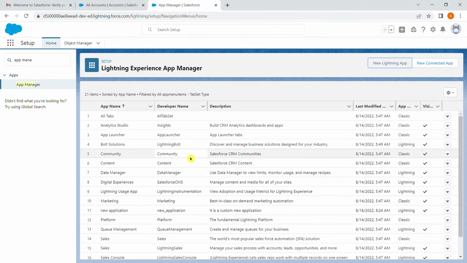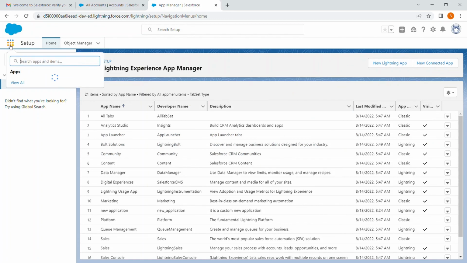It shows our application name. Here it is, new application, and it shows our description, and it is a Lightning application. Here it is a custom application, we can edit and delete it, but the standard applications we can't delete. We can only delete our custom applications. We can't delete our standard applications.